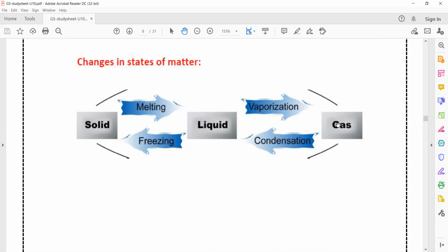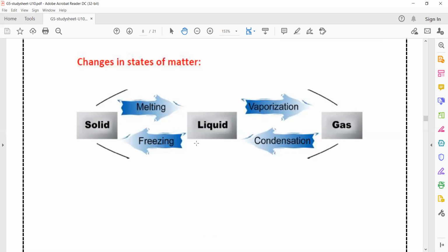giving heat energy or thermal energy. From gas to liquid, the opposite process of vaporization, is condensation, by taking out the heat energy from the matter. And from liquid state to solid state is freezing, the opposite process of melting, which happens by taking out the heat energy or by cooling.